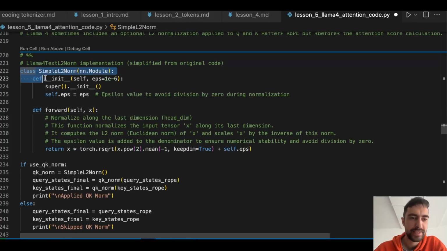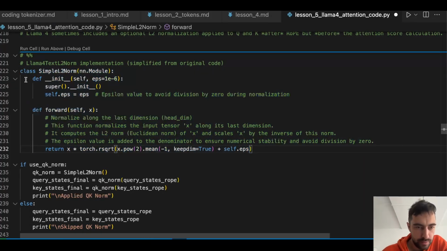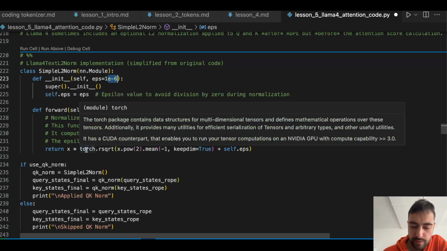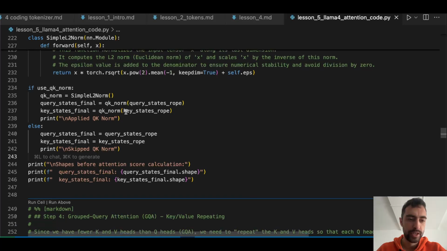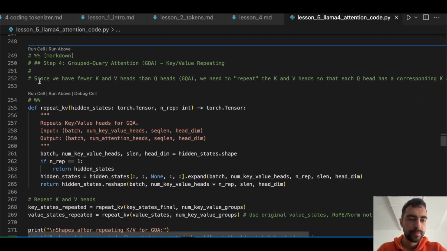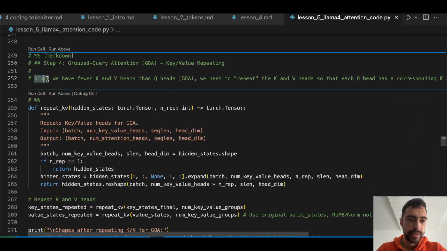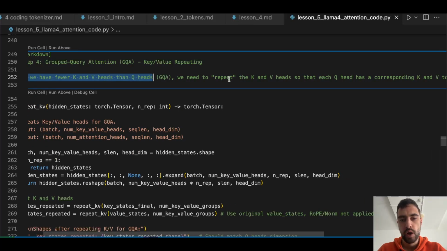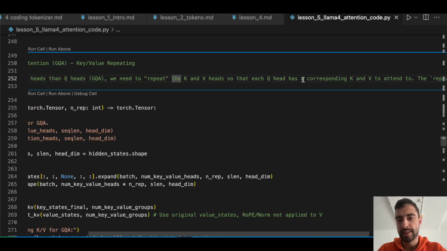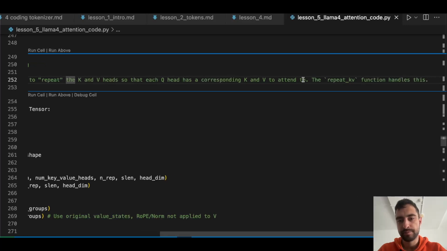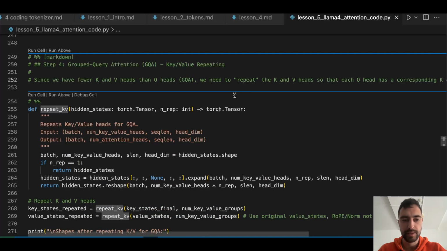So we will define simple L2 normalization. We have some small epsilon value just to make sure we are not dividing by 0. This is a classic normalization. After we apply this normalization, then step 4, since we have fewer keys and values heads than Q heads, grouped query attention, we need to repeat the key and value heads so that each Q head has a corresponding key and value to attend to. The repeat key value function handles this.